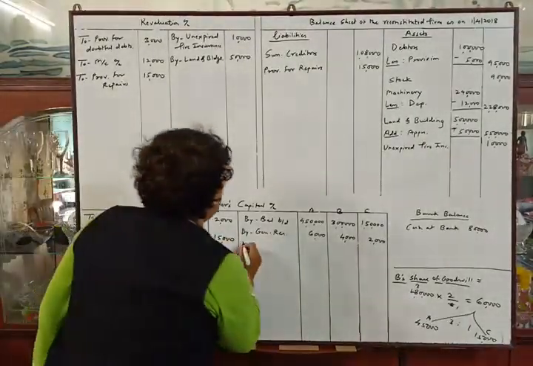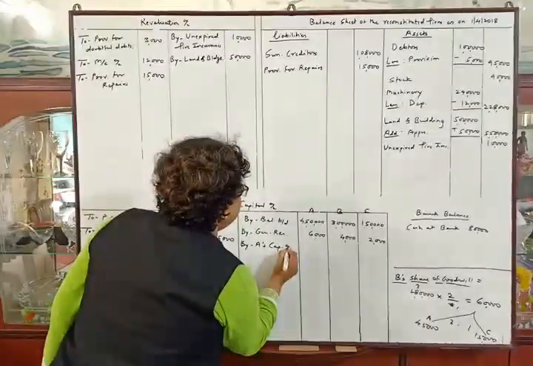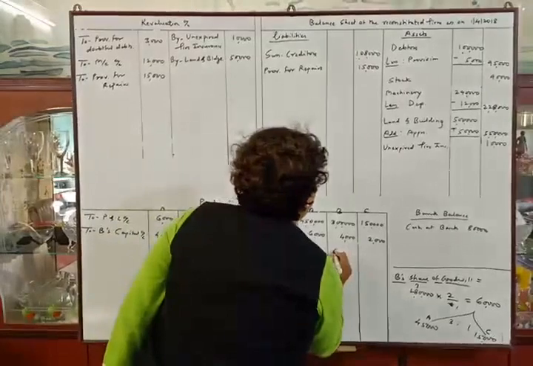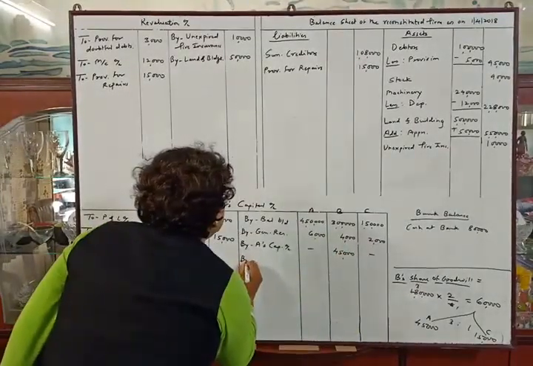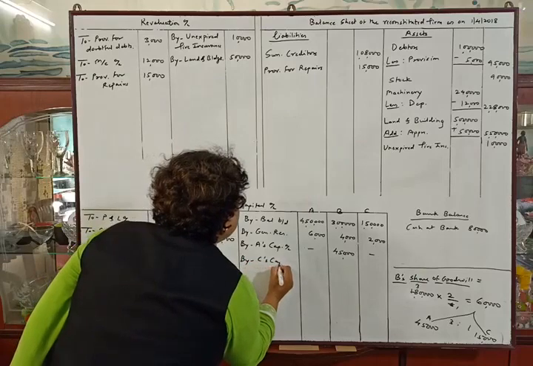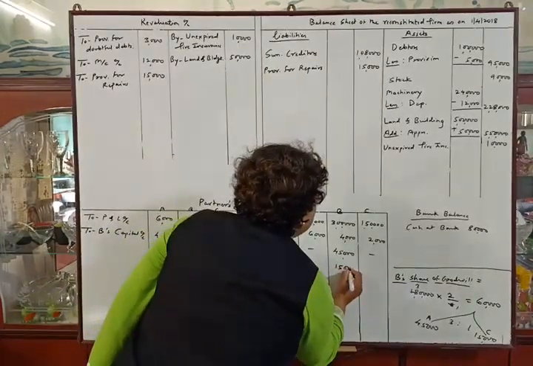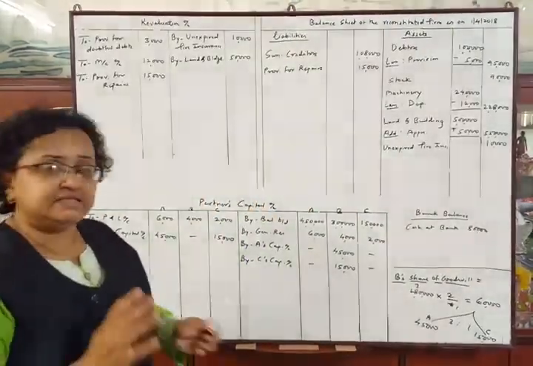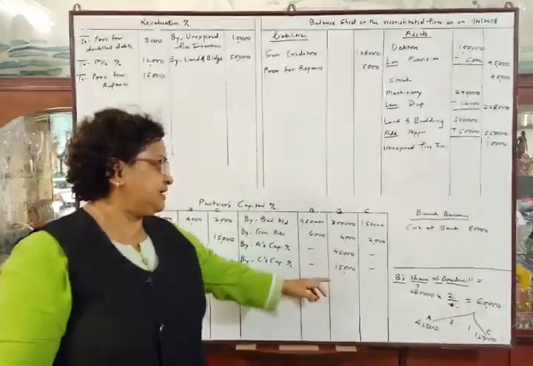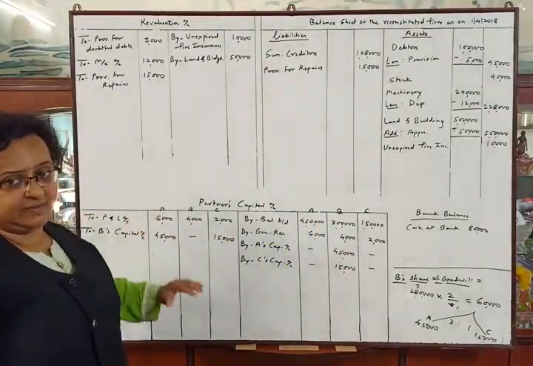Now second posting by A's capital account 45,000 in B's column, by C's capital account 15,000 in C's column. The meaning is that total 60,000 was credited in B's account and it was debited from gaining partners capital accounts.